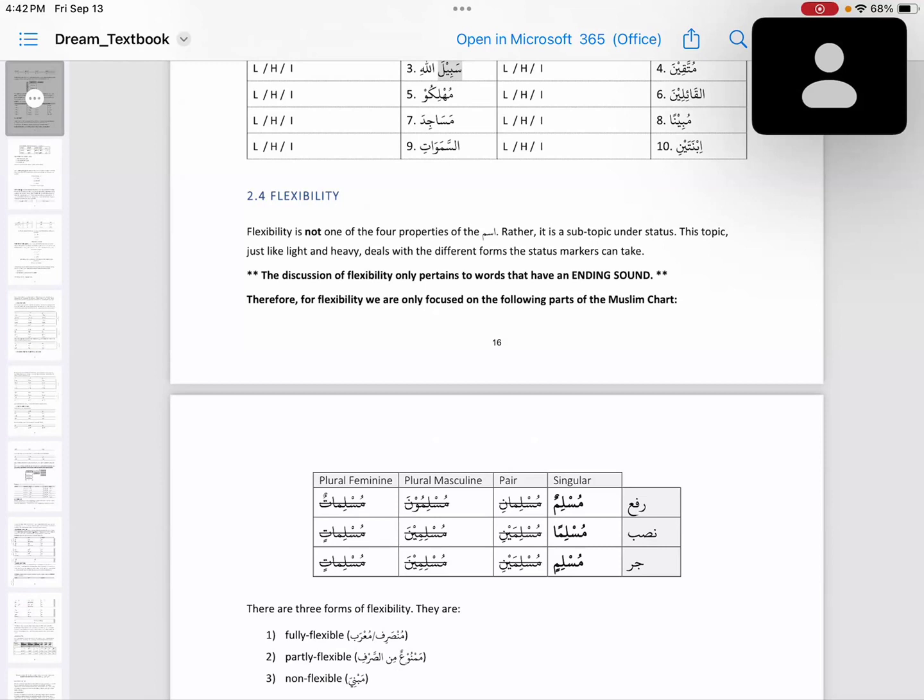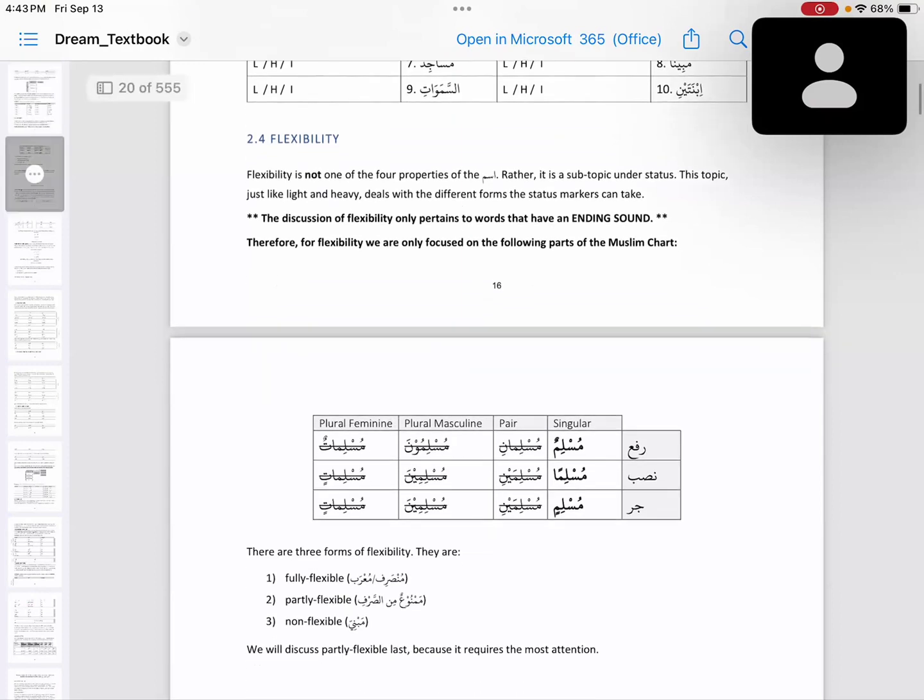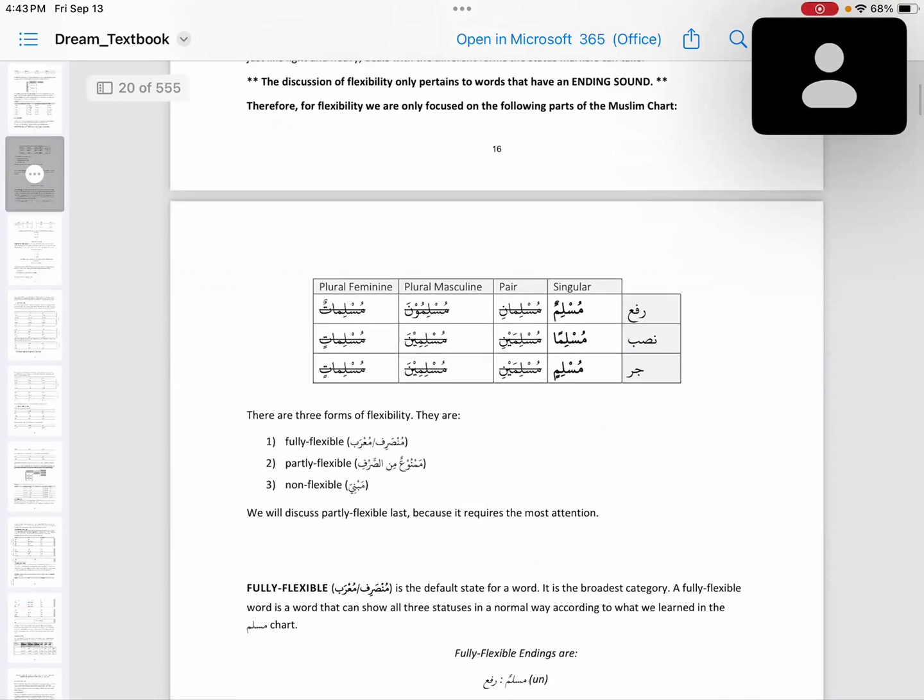Discussion of flexibility will be only pertaining to the words that have an ending sound. All right? So flexibility will only be regarding ending sounds. Which words are the ones that have ending sounds?